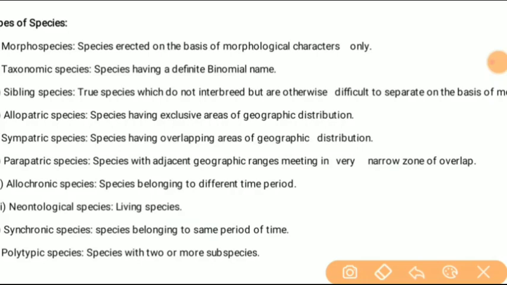And polytypic species with two or more subspecies. The species having two or more subspecies is called the polytypic species.